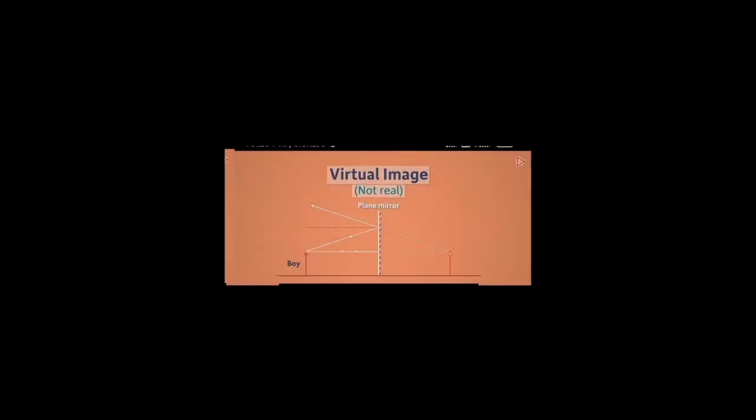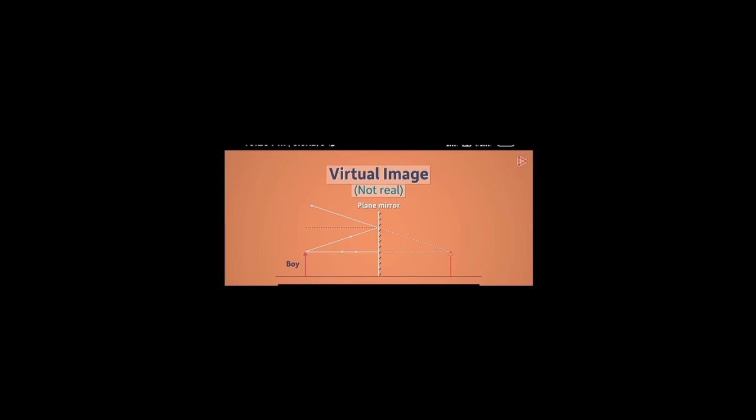The mirror, being a smooth and shiny surface, reflects most of the light back and almost no light reaches behind the mirror. But yes, we have the perception that the light rays are coming from the point behind. So we say that the image formed here is virtual, or in other words, the image is not real.